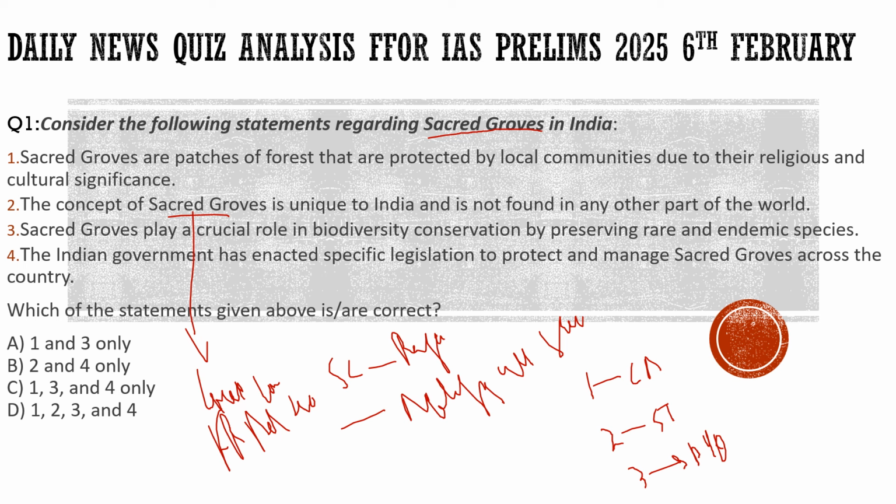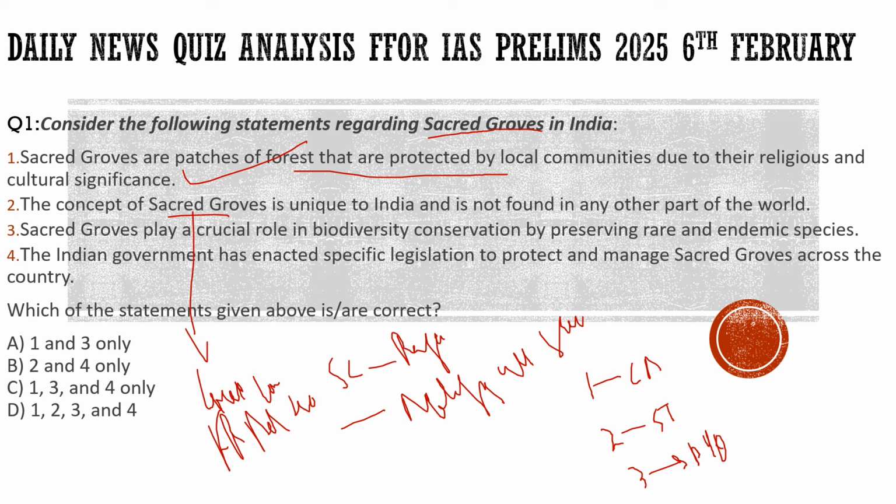So here the question says, consider the following statements regarding the sacred groves in India. First statement: sacred groves are patches of forest that are protected by local communities due to their religious and cultural significance. 100% correct.